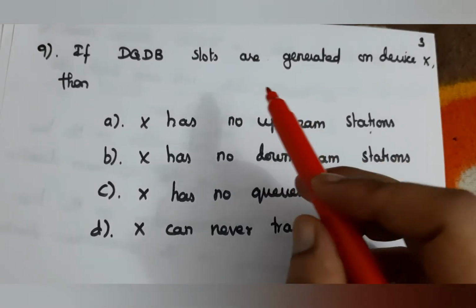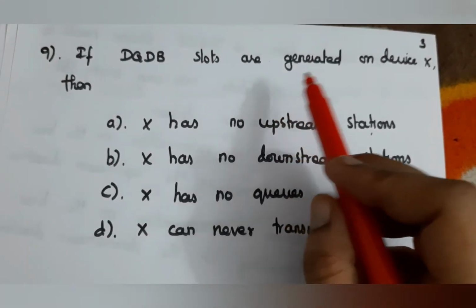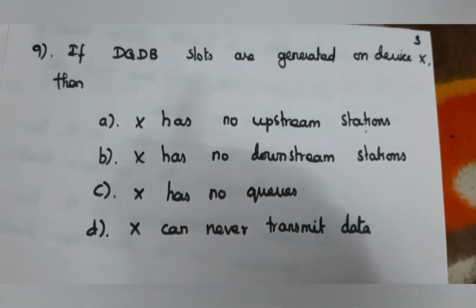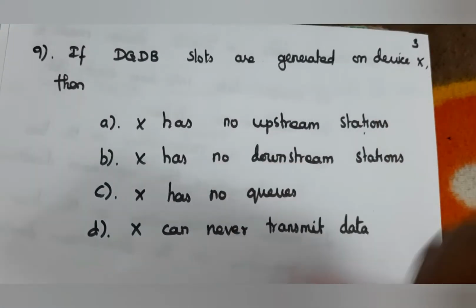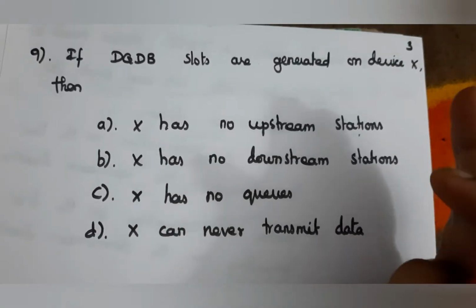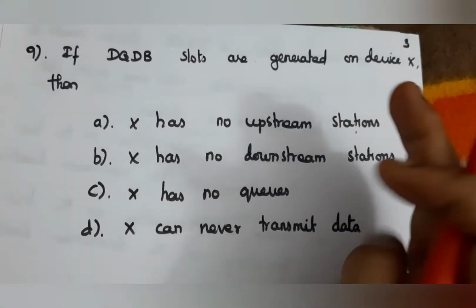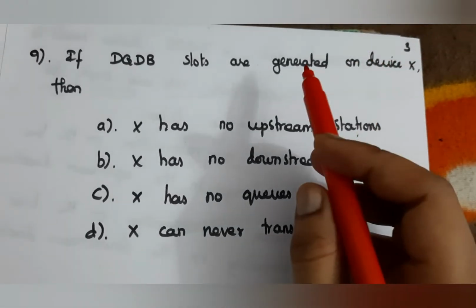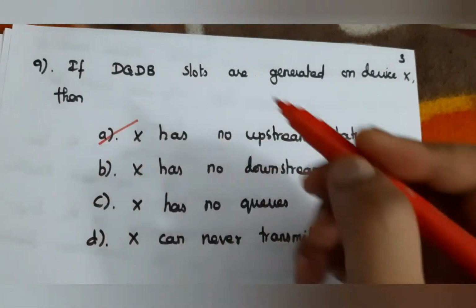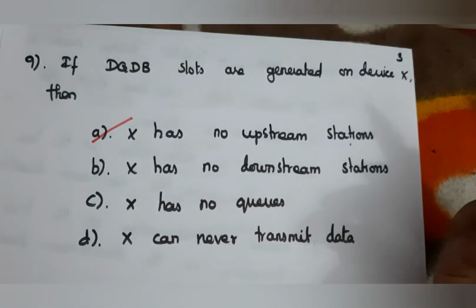Next question, if DQDB slots are generated on device X, and the device can generate the slot, it has no upstream stations. It has only downstream stations. So if device X generates the slot, it has no upstream stations. So here the answer is A. X has no upstream stations.